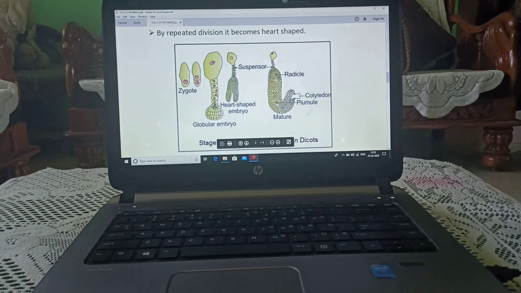The lower structure will form the root, you can see the radicle. These are cotyledons which are present inside the seed. This is the plumule and this is the radicle, and the upper part will form the shoot area.